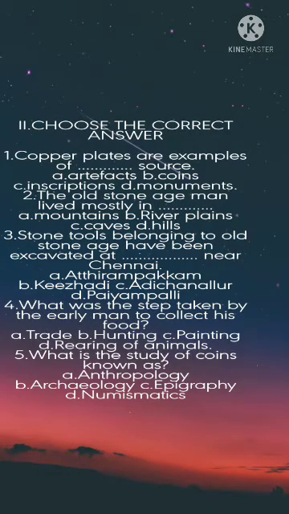Next we are going to see choose the correct answer. First one, copper plates are examples of dash. Option A, artifacts. Option B, coins. Option C, inscriptions. Option D, monuments. Come to the second question. The old Stone Age man lived mostly in dash. Option A, mountains. Option B, river plains. Option C, caves. Option D, hills.